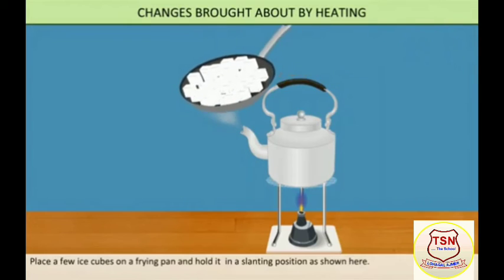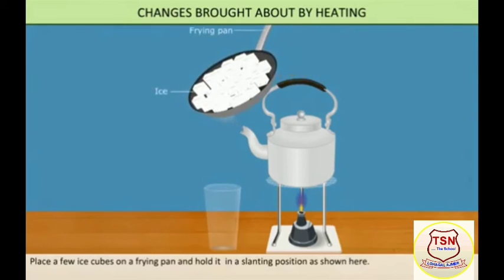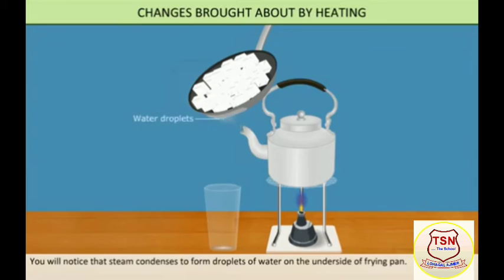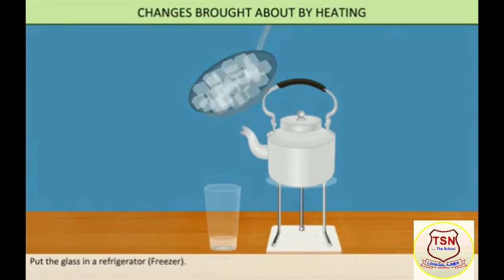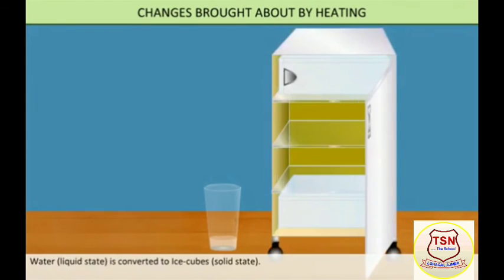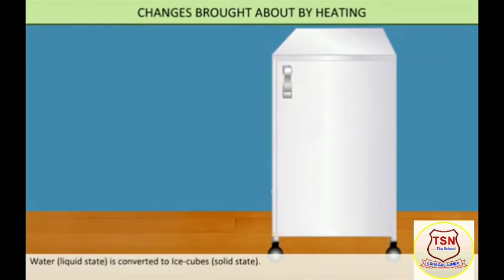Place a few ice cubes on a frying pan and hold it in a slanting position as shown. You will notice that steam condenses to form droplets of water on the underside of the frying pan. These droplets of water trickle down the side of the frying pan and then start falling down. Collect these droplets in a glass. Put the glass in a refrigerator. Water is converted to ice cubes.